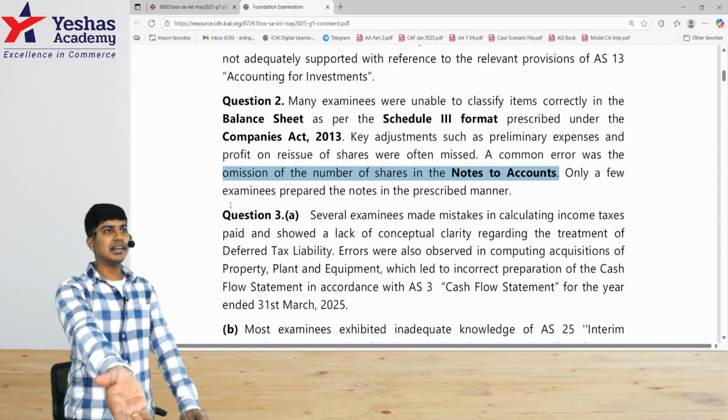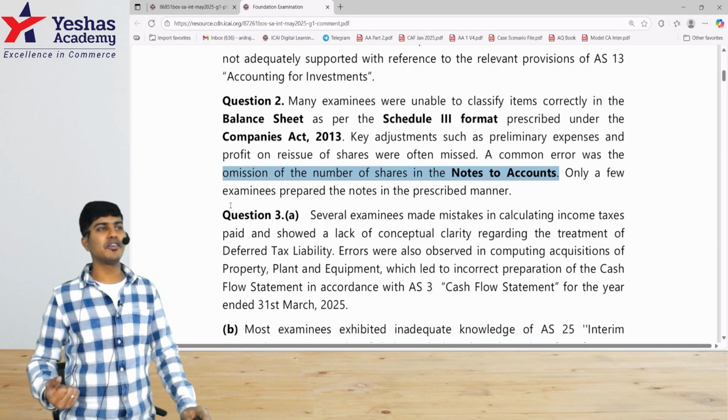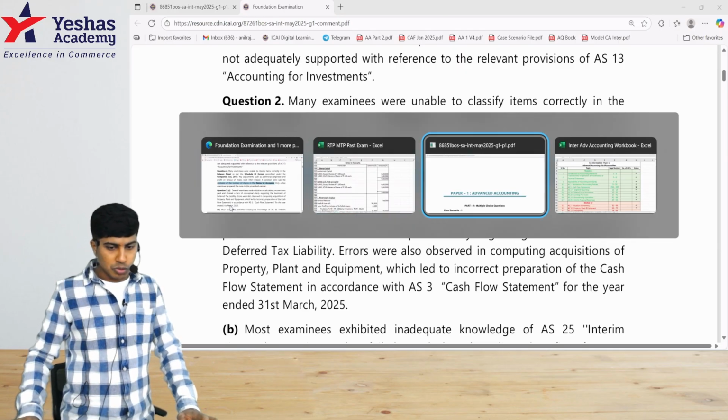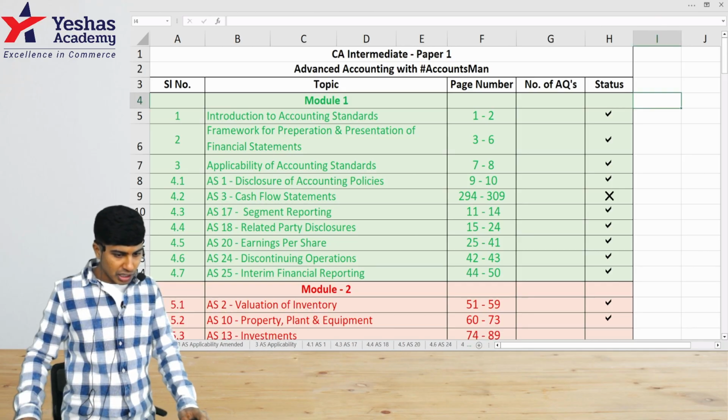That's what they're telling. They're telling a lot of students have not written number of shares data, because if you come to Schedule 3 disclosure requirement, this entire chapter is based on disclosures. You can't take disclosures lightly. Chapter 11.1.